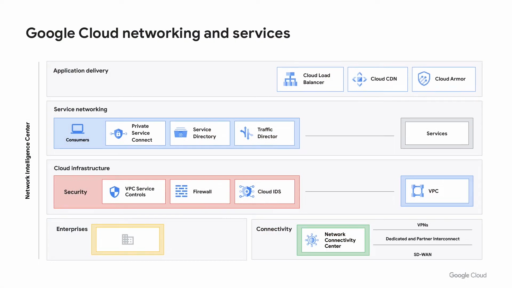Now let's review the components that are comprised within the Google Cloud Network. At the foundation layer, we have connectivity tools, such as the Network Connectivity Center. Here we have tools such as interconnects, which can connect to services that are running outside of the Google Cloud Network. This tool set also includes our SD-WAN technologies, which provide the backbone of the Google Cloud Network. Above this layer is the infrastructure layer. Here you'll find tools that help you secure the perimeter of your network, so you can make strong guarantees about the data that's traveling in and out of your network.